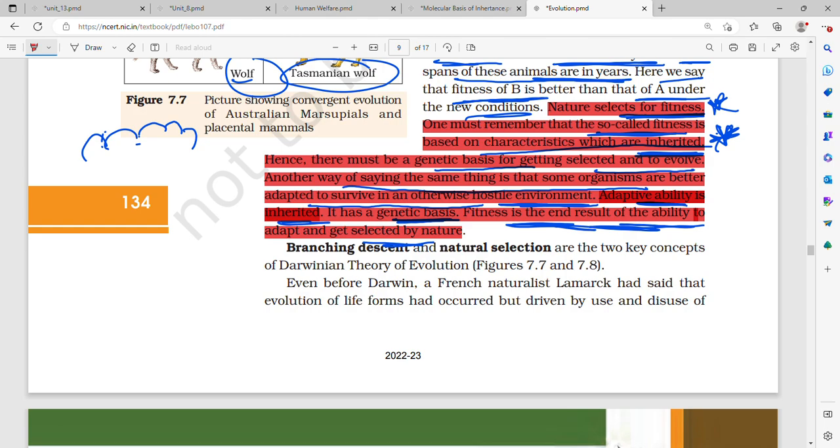On this basis only, Lamarck gives his theory, that antibiotic resistance, that adaptive ability, that ability to adapt to a more hostile environment, is inherited. That is, the progeny is also going to have that. Therefore, it has a genetic basis. Fitness is the end result of the ability to adapt. Why are we getting adapted? For survival, to be the fittest. Therefore fitness is the end result of the ability to adapt and get selected by nature.